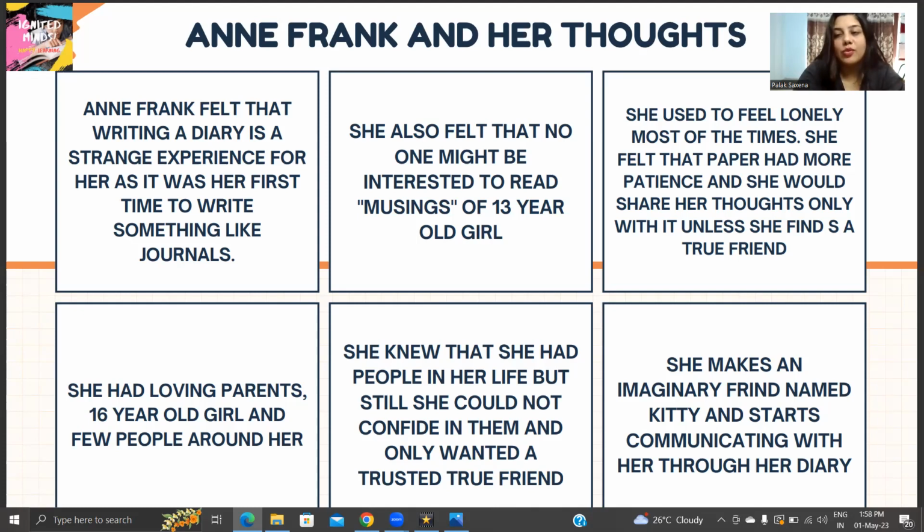She used to feel lonely most of the time. She felt that paper had more patience and she would share her thoughts only with it unless she found a true friend. Because of the circumstances, because of the war, because of the conditions around, everything was so isolated. She used to feel lonely, and there was less communication between each other. She was lacking a good friend. She did not have a friend then. The only friend that she could trust was a diary.